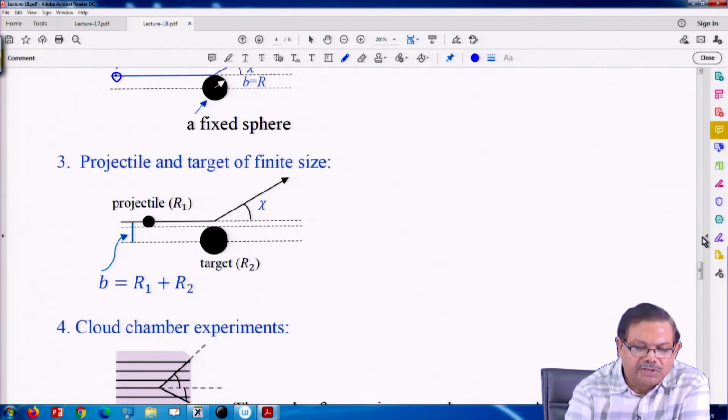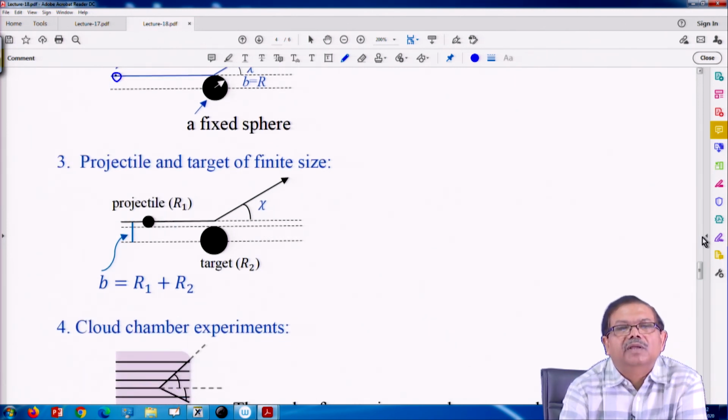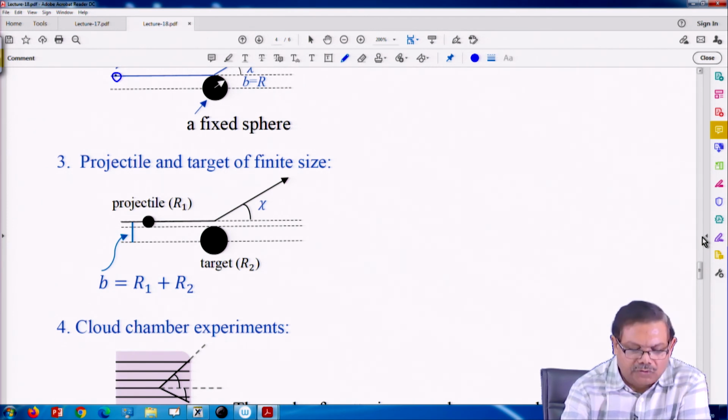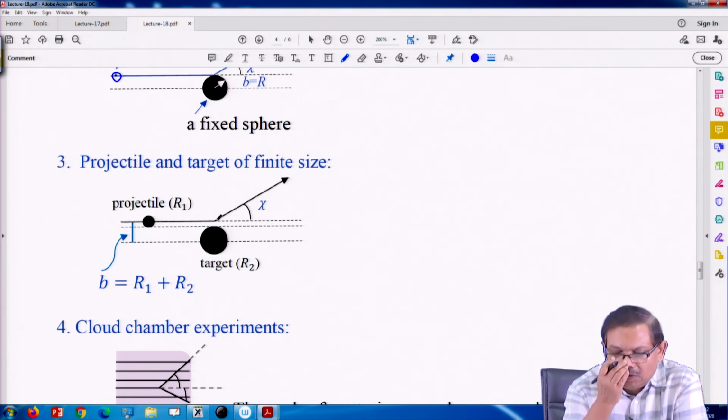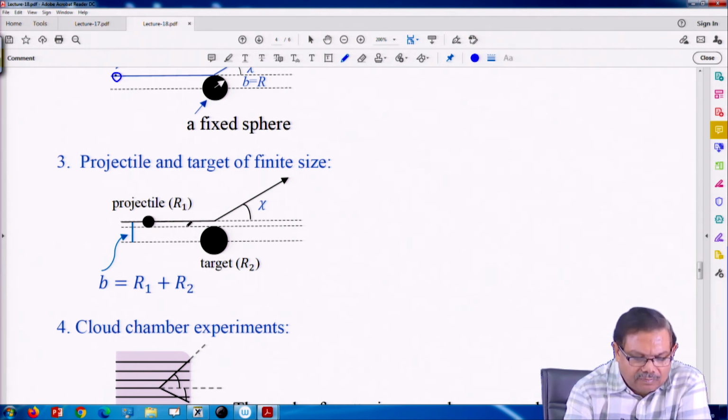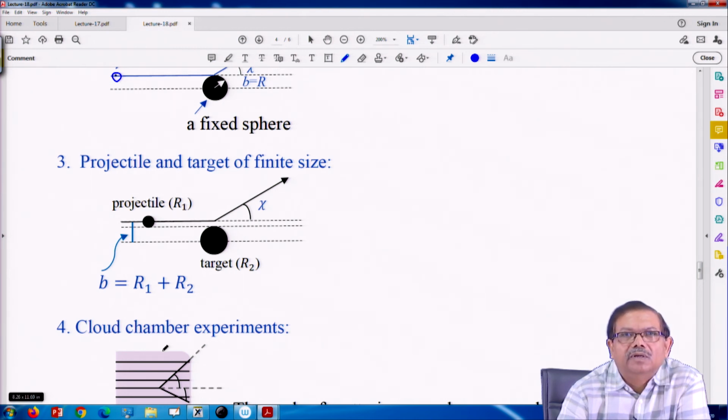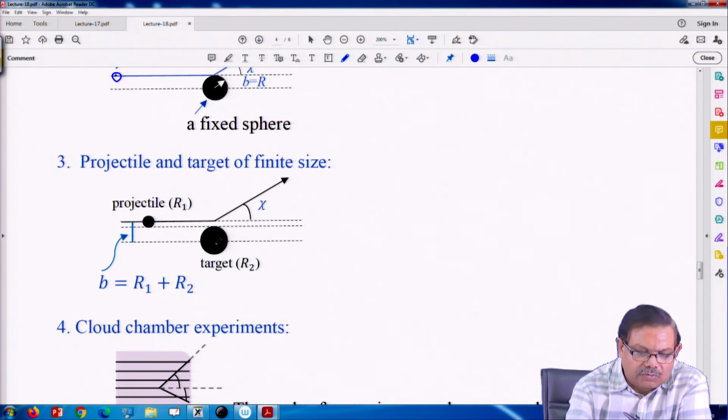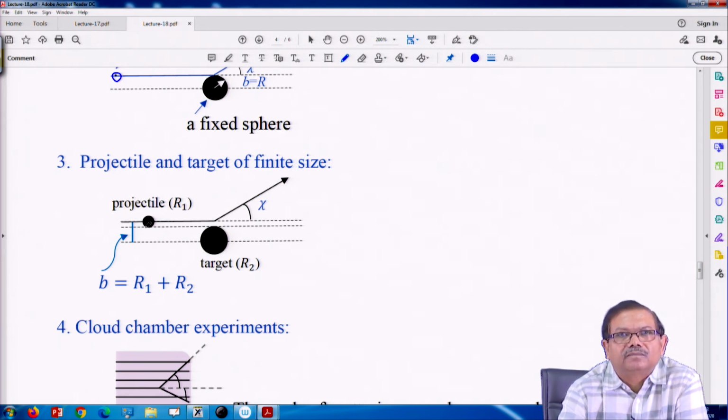Now, both projectile and targets may have finite size. So, there is a bigger sphere and there is a smaller sphere heading towards it. Now, you see the impact parameter will depend not only on the size of the target, but also on the size of the projectile.